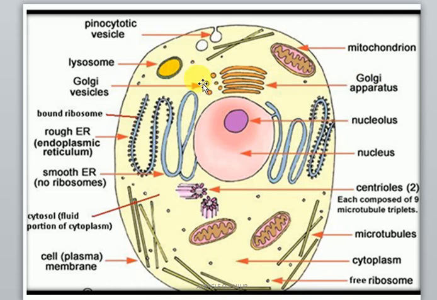Now, when the lysosome digests things that were already in the cell before, that is called autophagy, AUTOPHAGY. While if it is digesting something that enters the cell, it is called heterophagy, HETEROPHAGY.